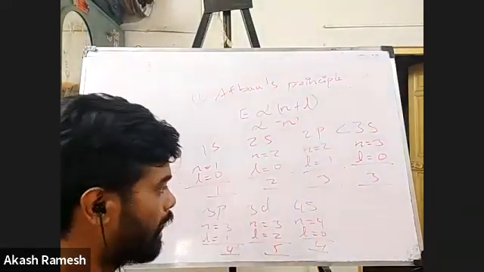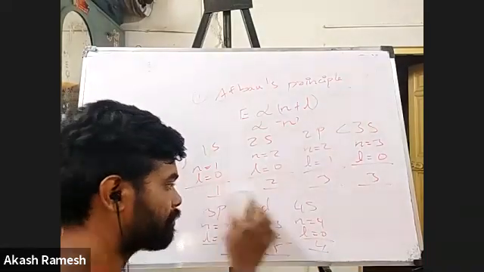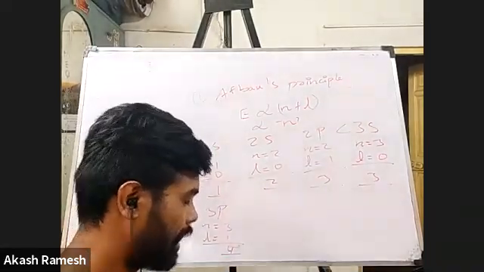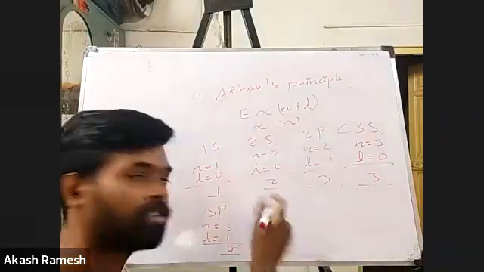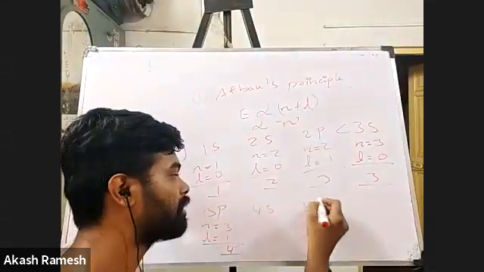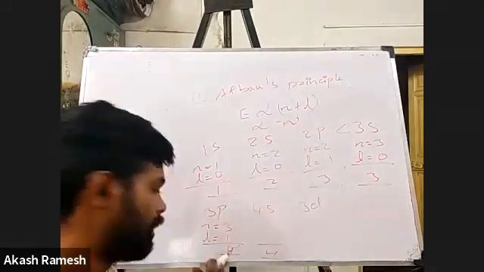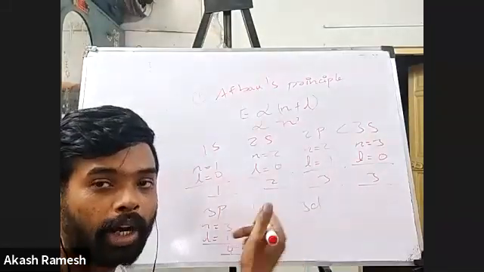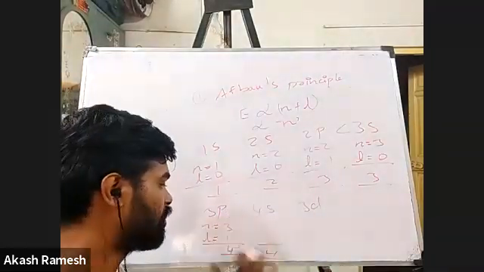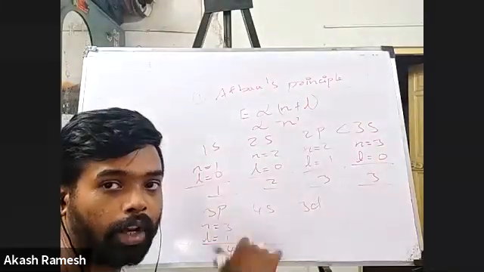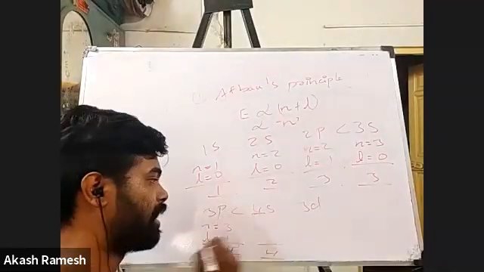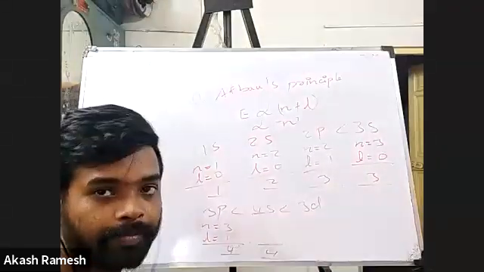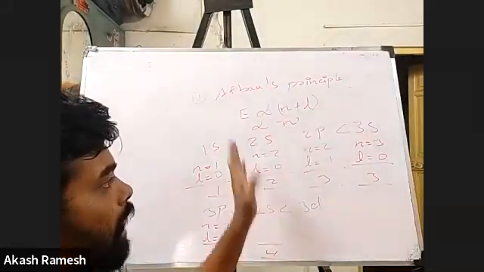So now if I write it properly, after 3p, 4s should come, and then only 3d should come. Again, this has 4, this has 4. But now what will I do? I look at the n value. Both of them have n plus L value as 4. If I look at the n value, this has 4 as the principal quantum number, so this will have more energy. And then this. Okay, so this you guys have to remember.